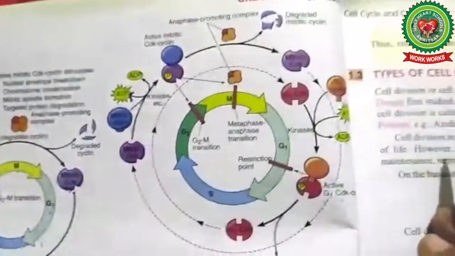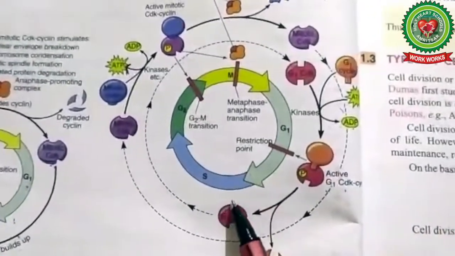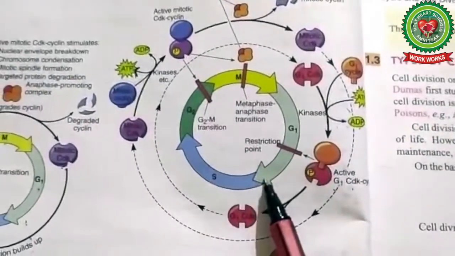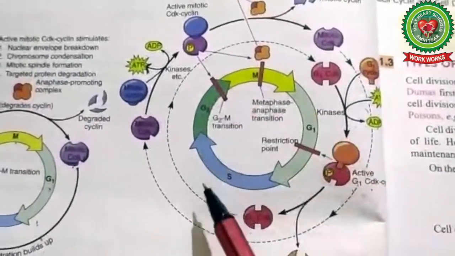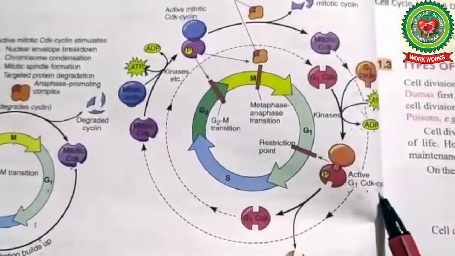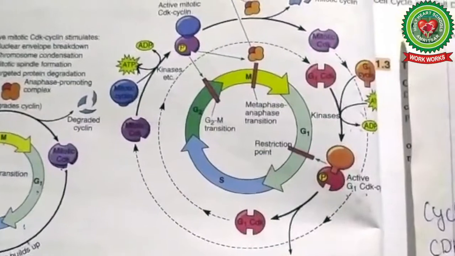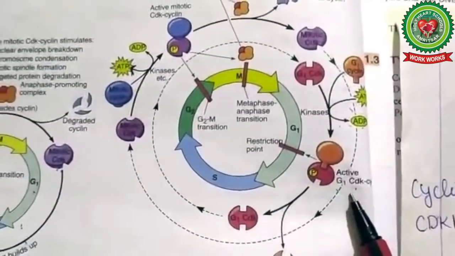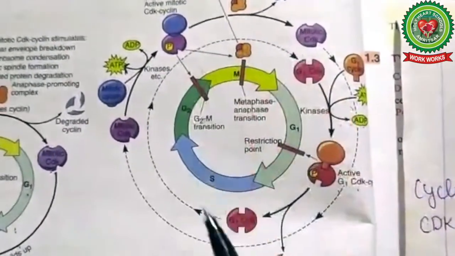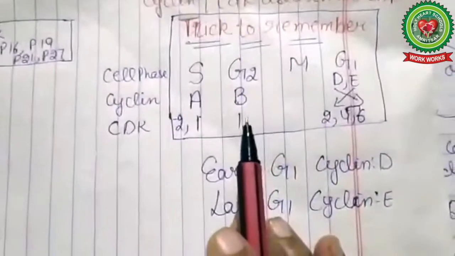Now in this diagram, we see that in each phase cyclin and CDK are working. Then how can you know which cyclin and CDK is working in which phase? There is one trick to remember.